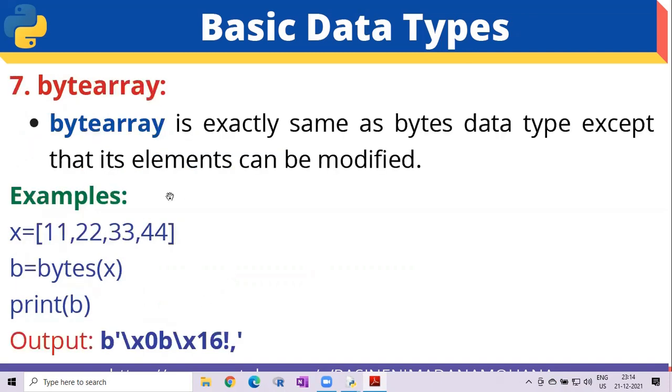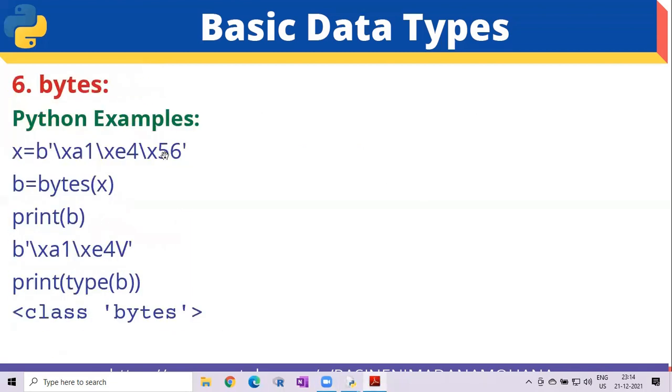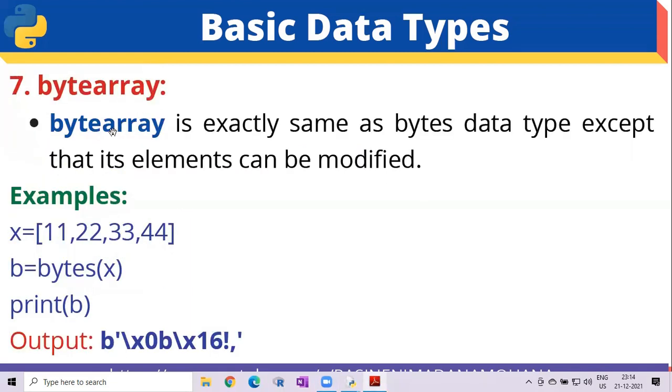Then coming to the next data type, that is the bytearray data type. The bytearray data type is almost similar to bytes. The only difference is bytearray is exactly the same as the bytes data type, except that its elements can be modified. So here, for example, the list x equal to 11, 22, 33, 44.